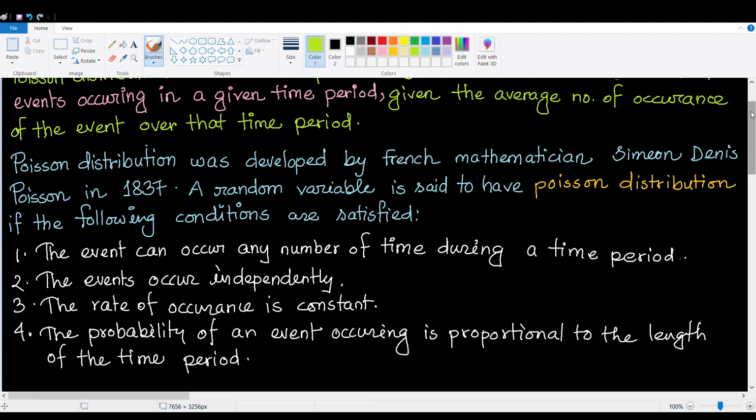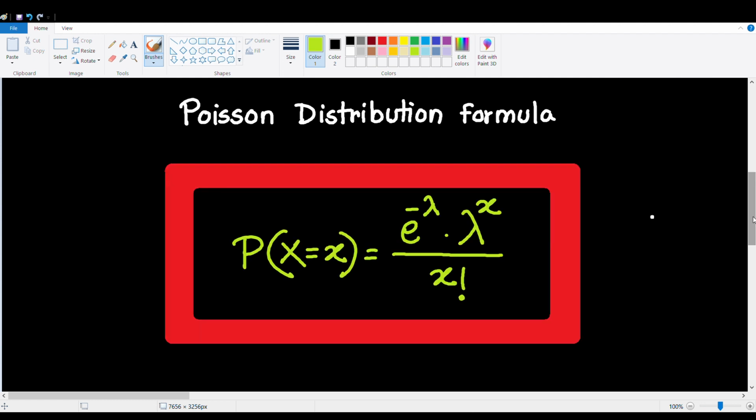Now that we have discussed the conditions for a random variable to have Poisson distribution, we are ready to see the probability mass function for a Poisson random variable. This is the Poisson distribution formula. It says that for any variable x, p of x equals e to the power minus lambda times lambda to the power x divided by x factorial.